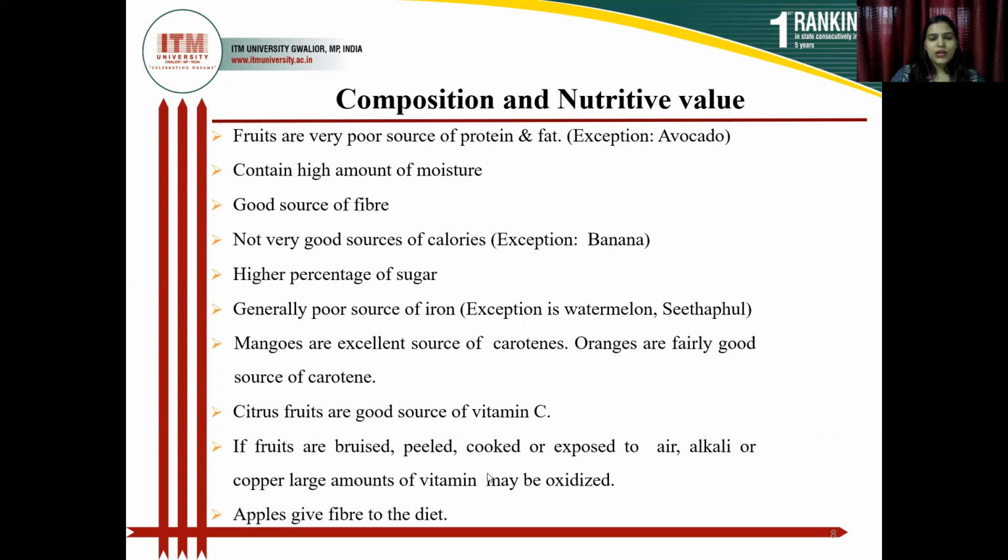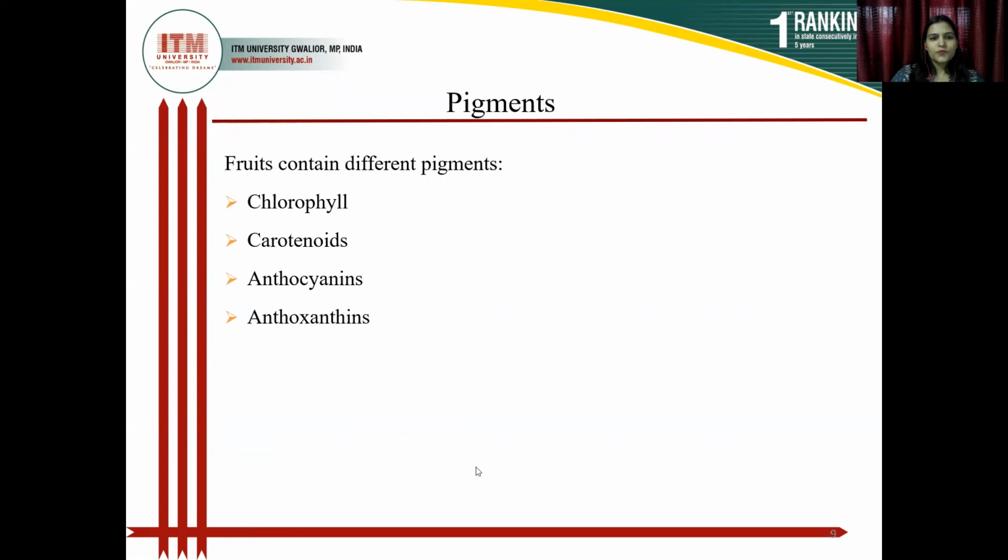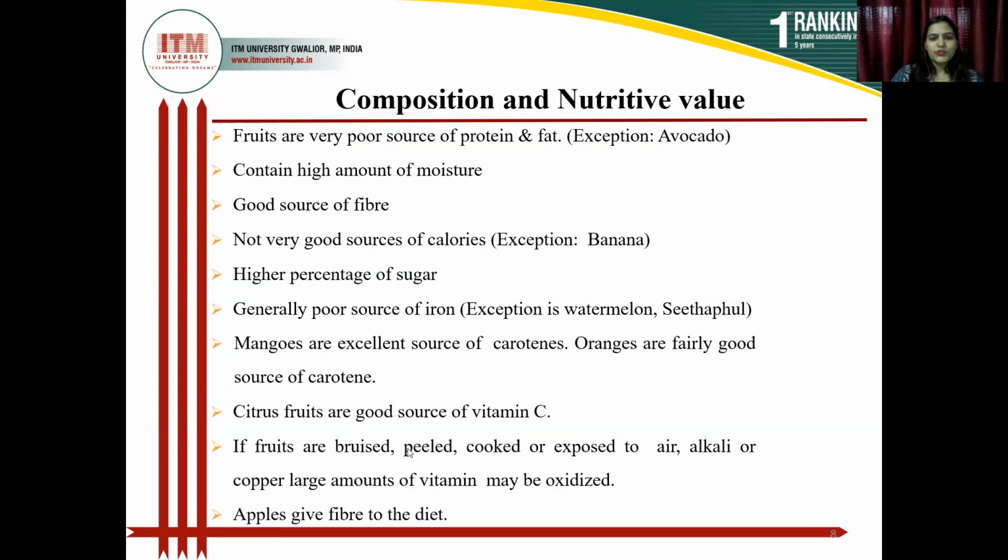If fruits are bruised, peeled, cooked or exposed to air, alkali or copper, a large amount of vitamin C may be oxidized. So a large amount of vitamin is lost in the presence of air, alkali and copper when we peel, cook or expose fruits to the air. Apples give fiber to the diet.